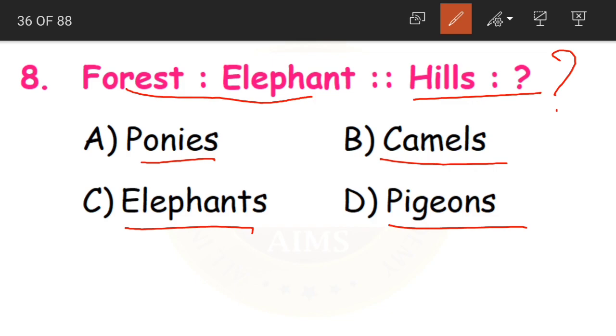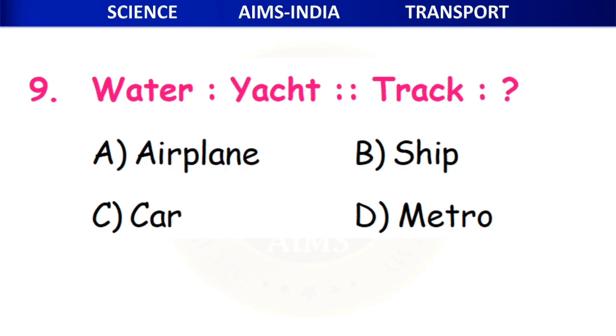So camels are used in deserts, elephants in forest, pigeons, no, they are not going to carry any of us. Pigeons, just in the olden days, were carrying the letters from one place to another place. But in hill areas, ponies are used for transportation. Ponies is the answer. Clear, children?